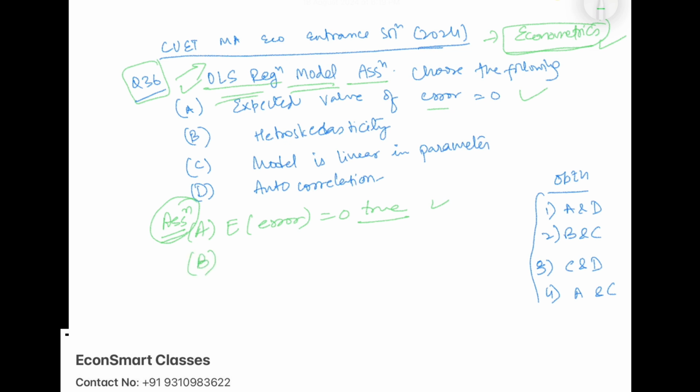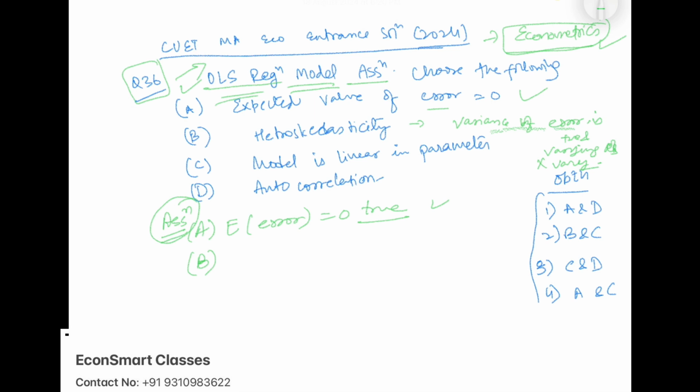heteroscedasticity means the variance of error is positive and varying as the variable x varies, right? Whatever variable that we are taking, if that is varying, the variance of the error is also varying.